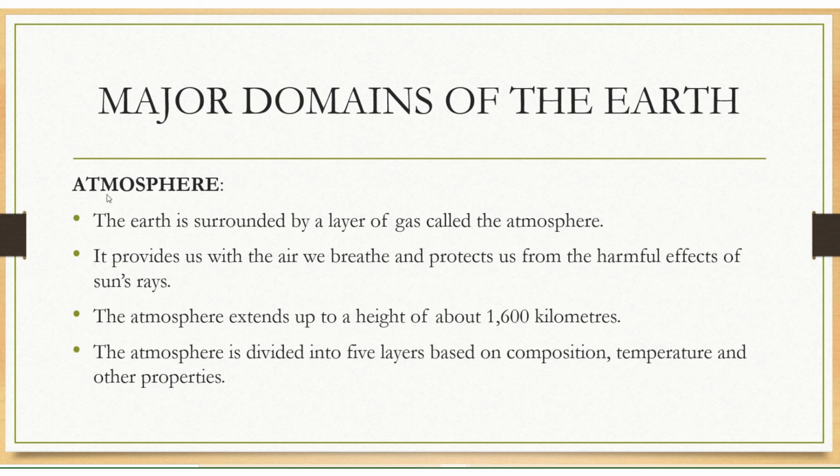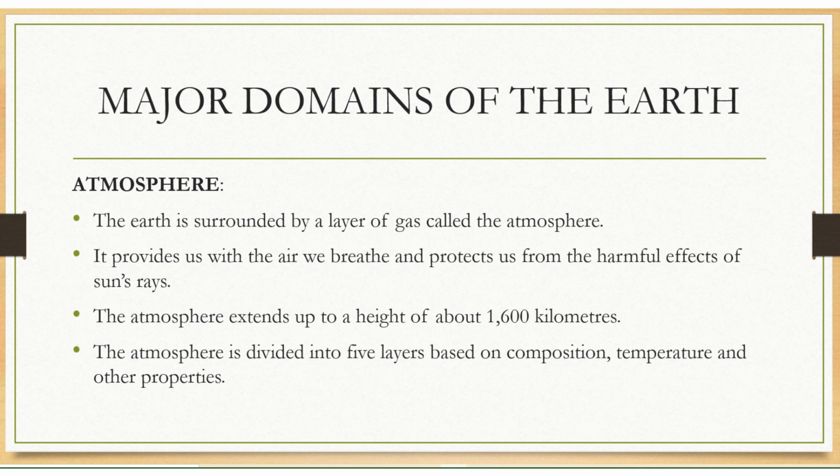Atmosphere is the third component of our environment. The earth is surrounded by a layer of gas called the atmosphere. It provides us the air we breathe and protects us from the harmful effects of sun rays. The atmosphere extends up to a height of 1600 kilometers.